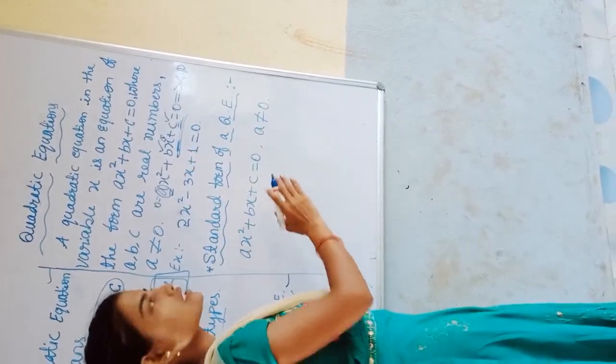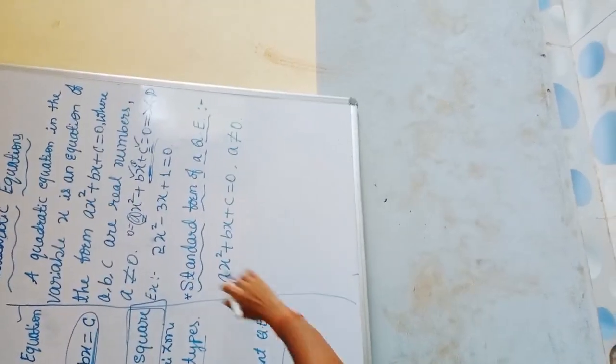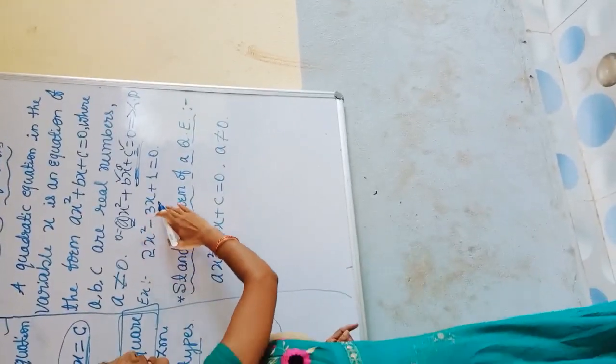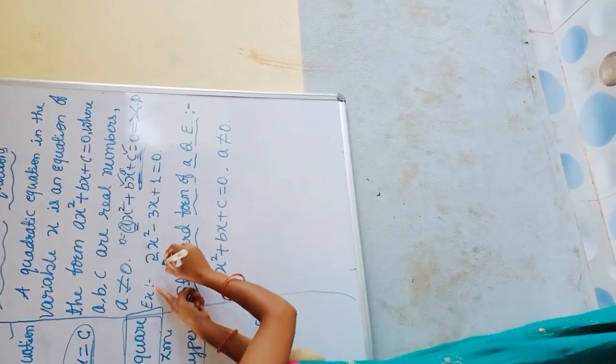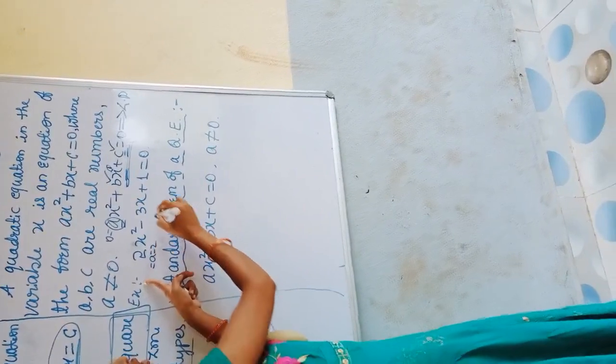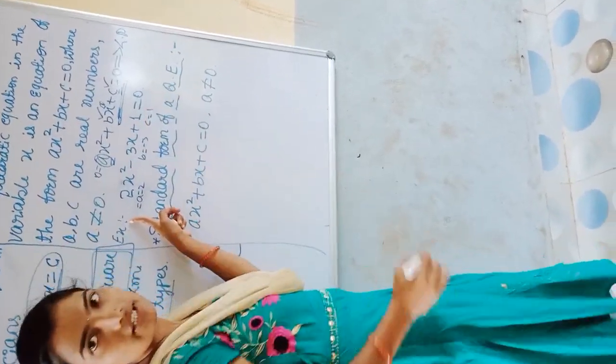But what is the condition? a should not be 0 here. For example, 2x square minus 3x plus 1 which is equal to 0. Here we can take a is equal to 2, b is equal to minus 3, c is equal to 1.